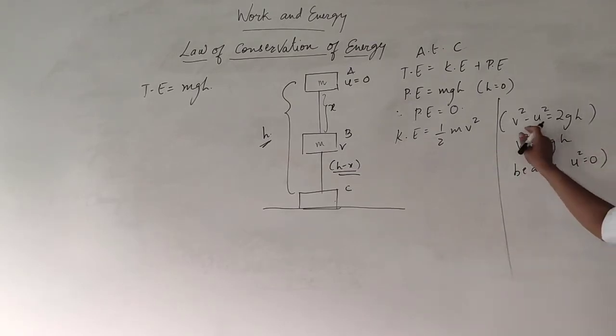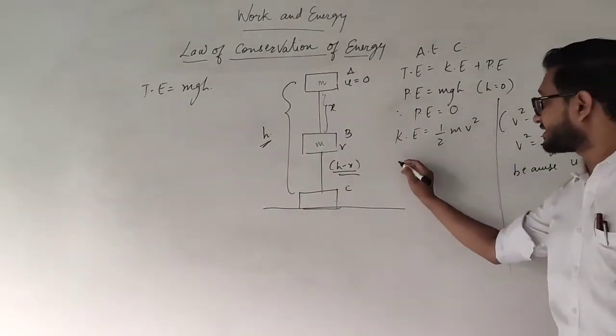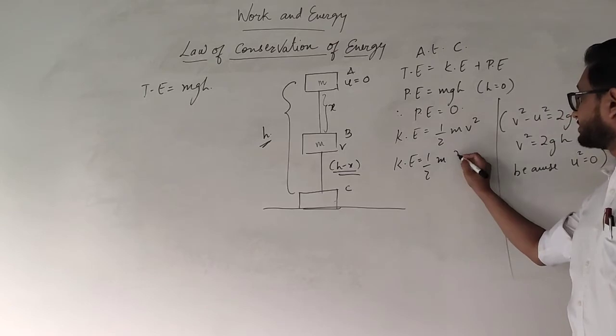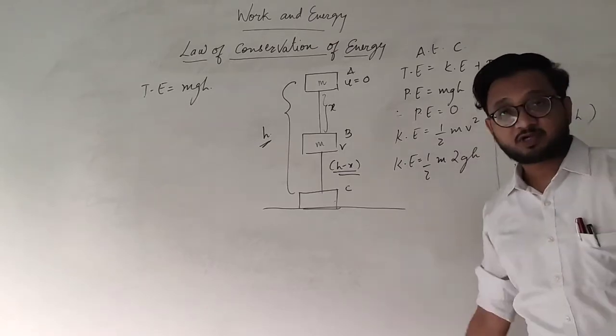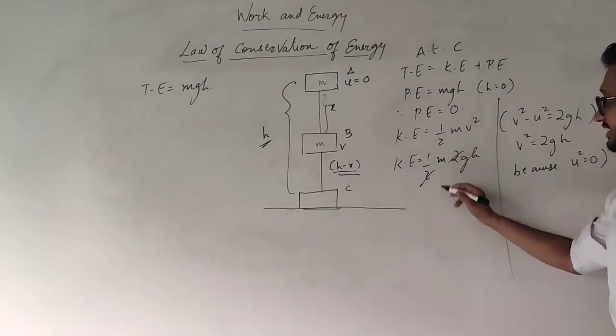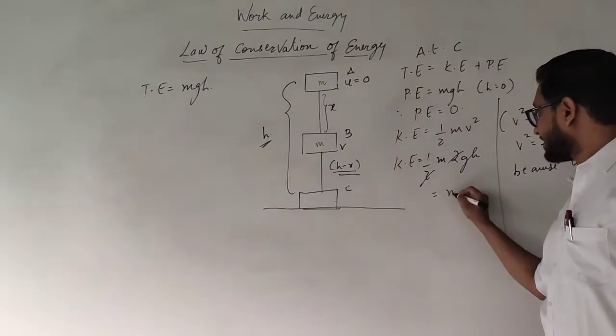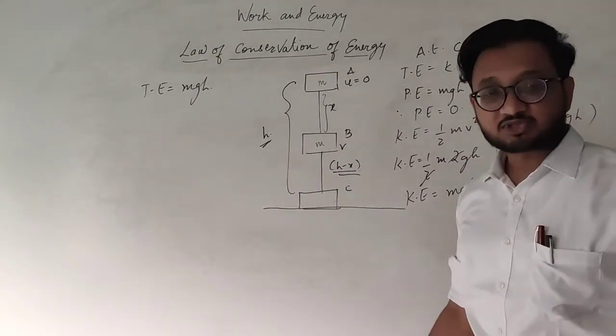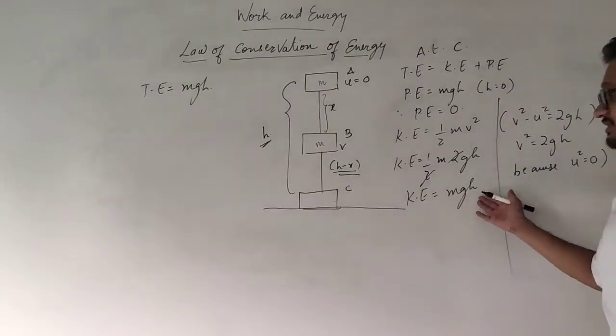Substituting this value of v square over here in this formula, what I get is kinetic energy equals half m into 2gh. And therefore 2 and 2 get cancelled and what I have remaining is mgh. So kinetic energy equals mgh. So I have this value.